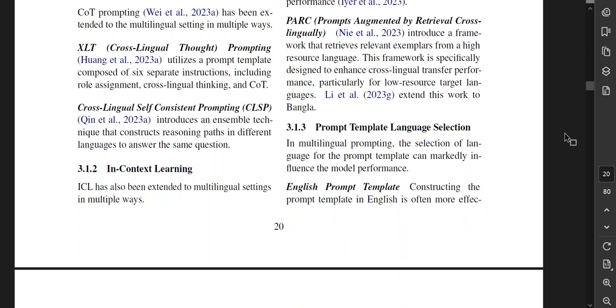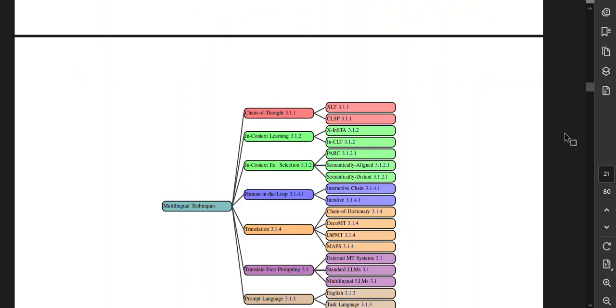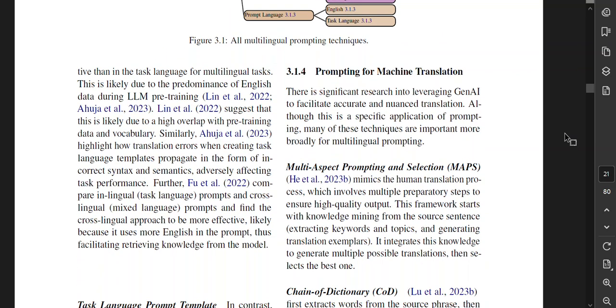Prompt template language selection. In multilingual prompting, the selection of language for the prompt template can markedly influence the model performance. Makes sense. English prompt template. Constructing the prompt template in English is often more effective than in the task language for multilingual tasks. This is likely due to the predominance of English data during LLM pre-training. Lin et al. suggest that this is likely due to a high overlap with pre-training data and vocabulary.